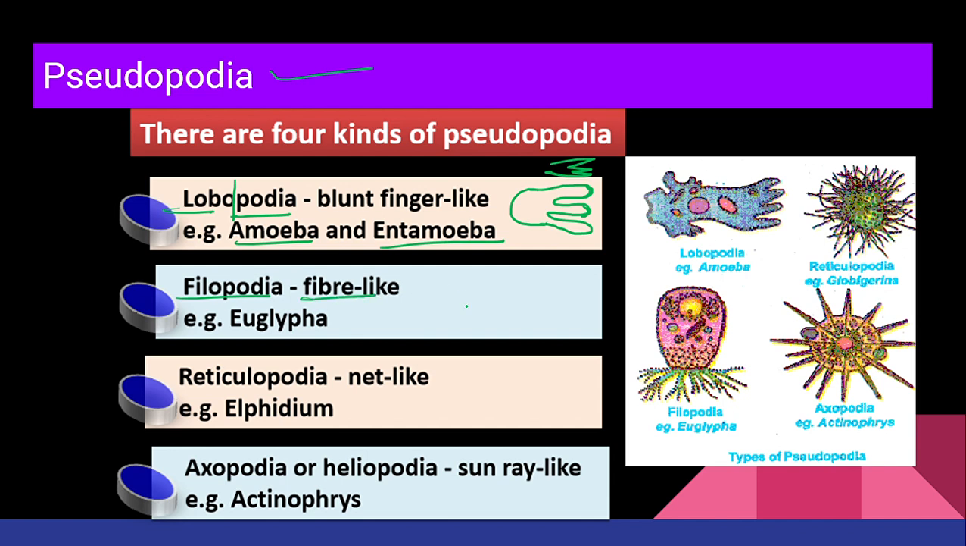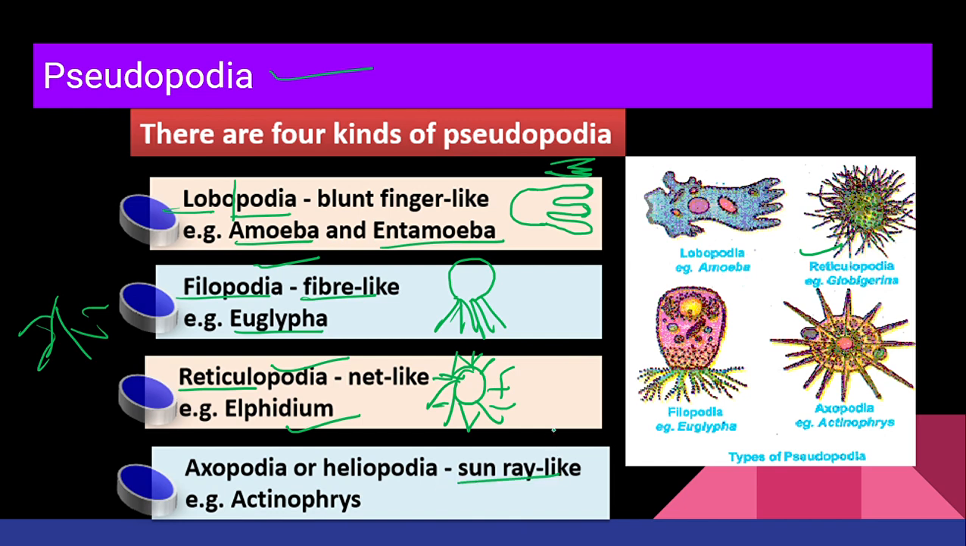Filopodia, the pseudopodia which has the structure of fiber. For example, like this. Now, if we have a fiber-like structure, we call it filopodia. For example, Euglypha. Then we have reticulopodia. If you remember in your botany chapter, we have studied about reticulate venation. What is the meaning of reticulate? It means network-like structure. So here you can see an example of a network-like structure like this. So, if you have this kind of pseudopodia, we call it reticulopodia. For example, Elphidium.